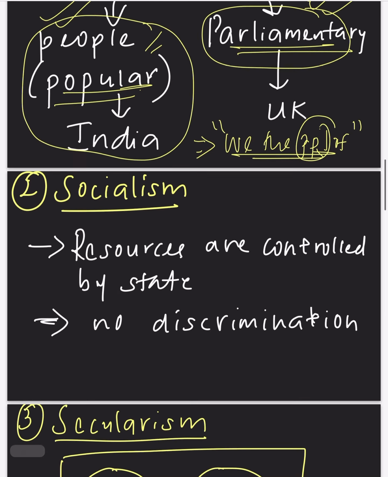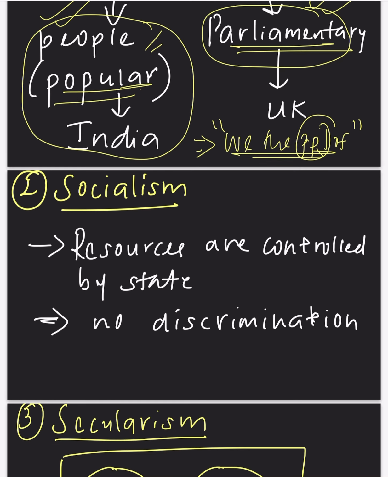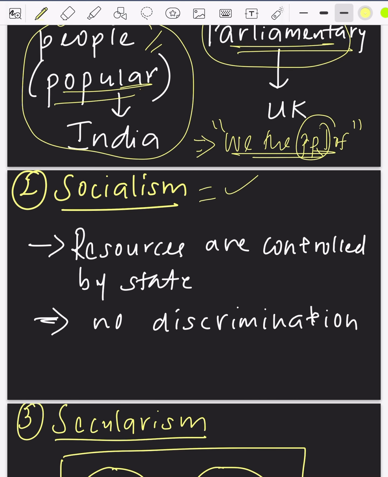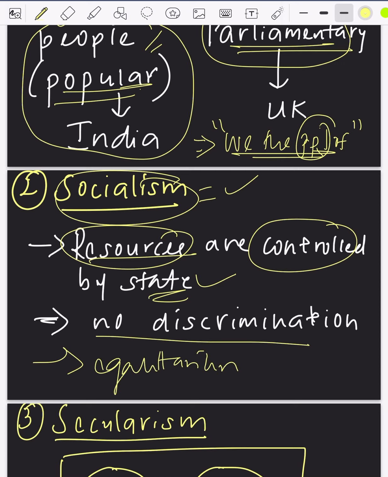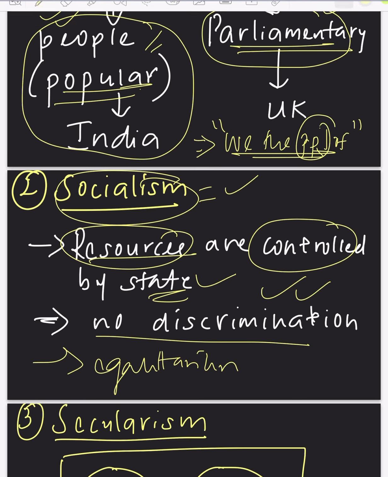The next phrase we see in the preamble is socialism. Socialism is nothing but all the resources being controlled by the state. Whereas in capitalism, it is completely private control, with the profit motive. In socialist countries, the resources will be controlled by the state so as to establish an egalitarian society, so as to see that there is no discrimination in society. That is the meaning of socialism.